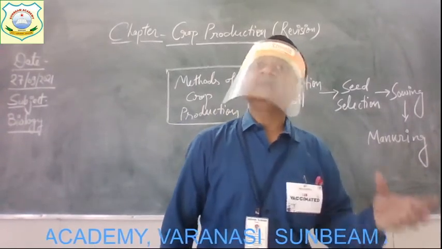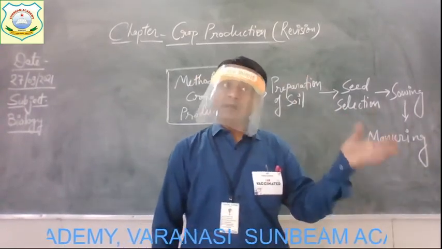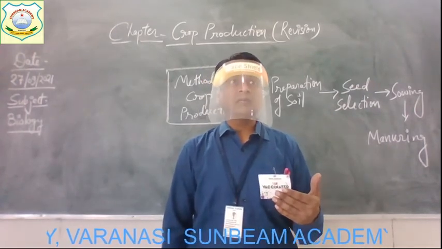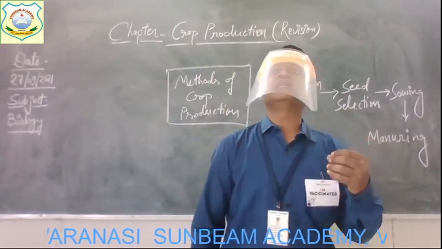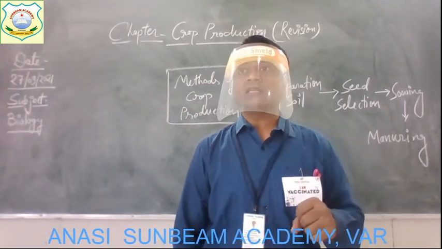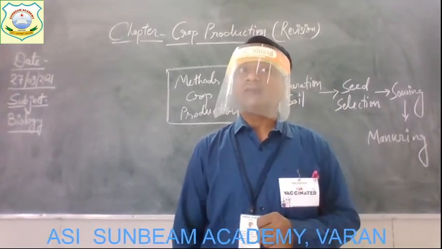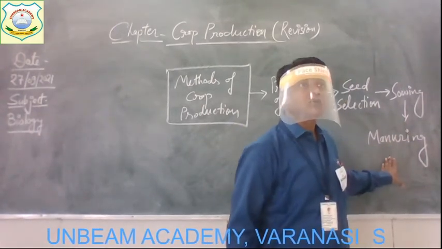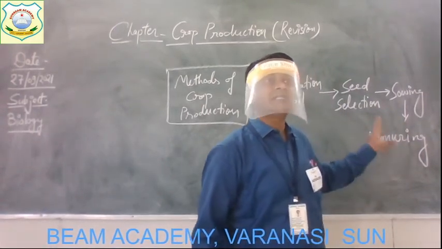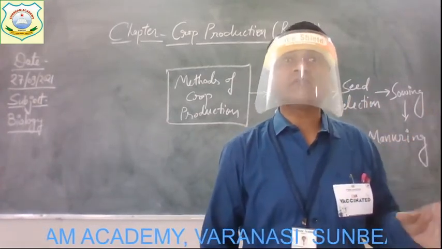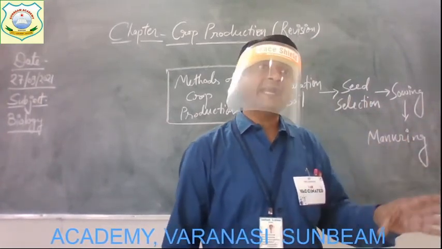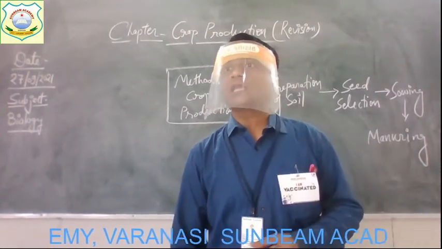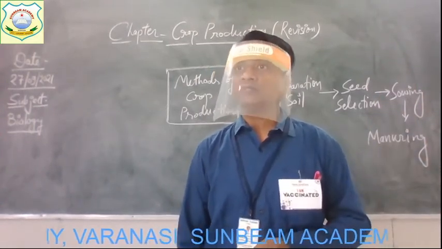Get it now? And some of these nutrients are already present in the soil naturally. But some of the nutrients need to be supplied artificially to the plants. Get it? So in the manuring step, what do farmers do? They add certain substances which are rich in nutrients, and when they get added to the soil, the plants absorb them and fulfill their requirement of such nutrients for themselves.